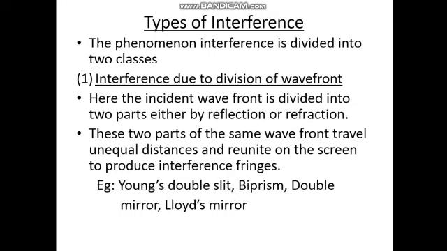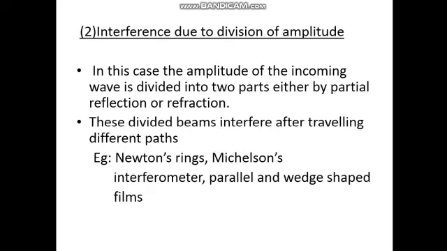The phenomenon of interference is divided into two classes. First one is interference due to division of wavefront. In this case, the incident wavefront is divided into two parts, either by reflection or refraction. These two parts of the same wavefront travel unequal distances and reunite on the screen to produce interference fringes. Examples are Young's double slit experiment, biprism arrangement, double mirror, Lloyd's mirror.